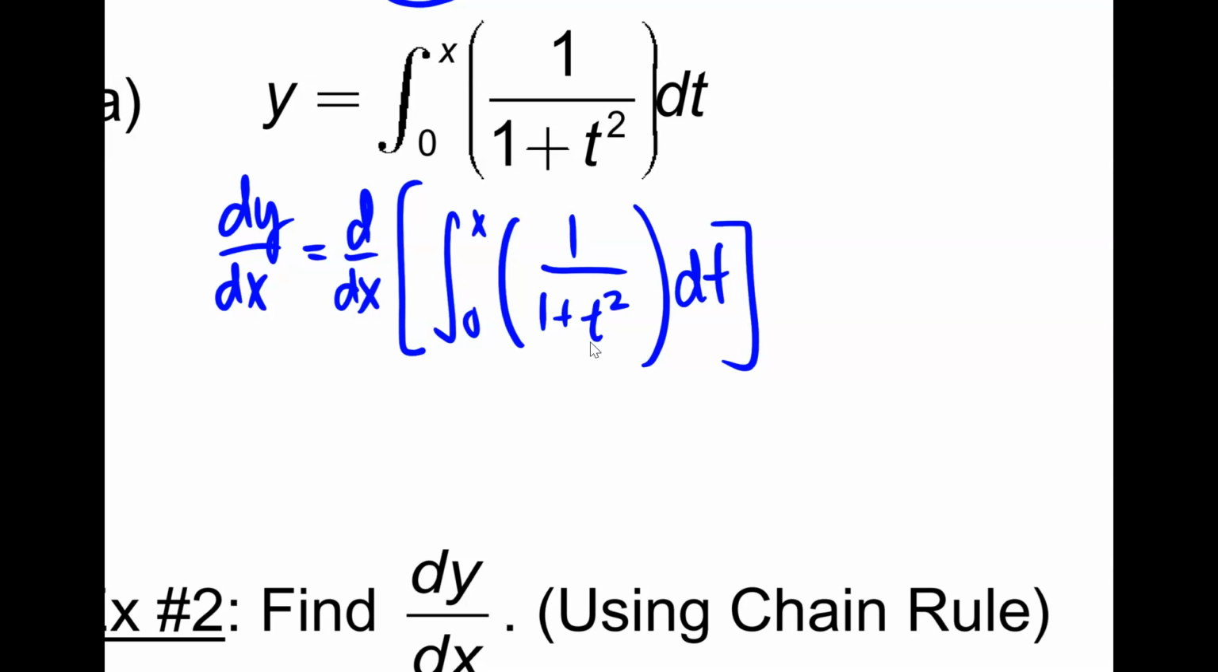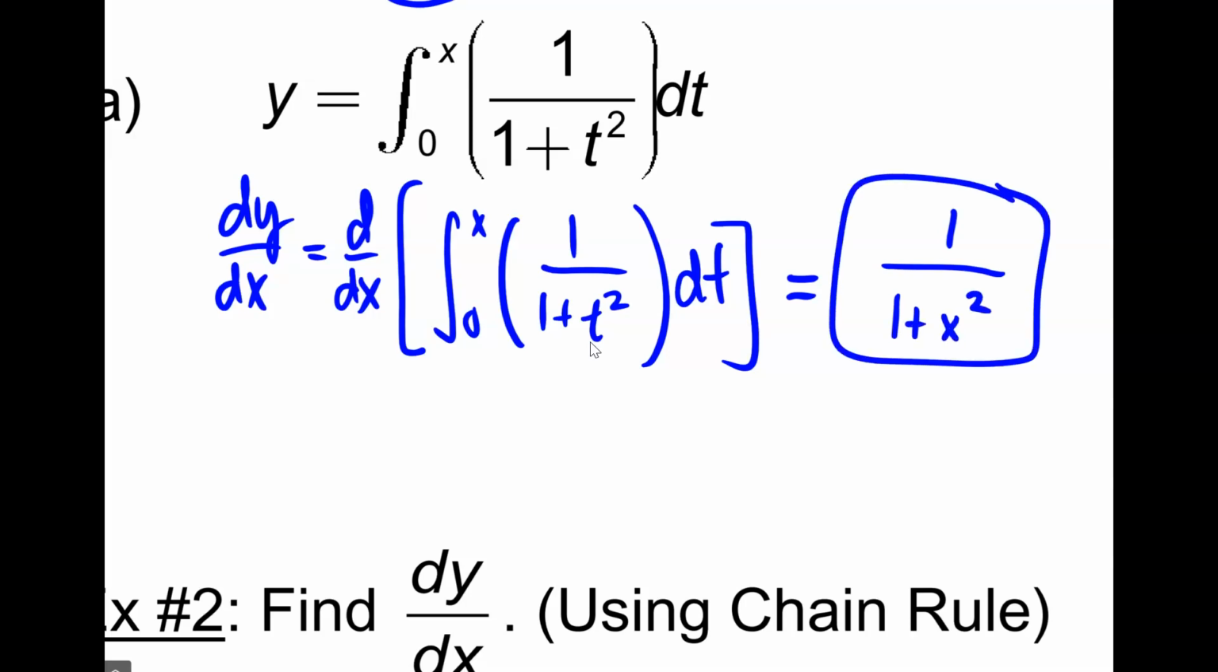So if I evaluate this, literally all I'm going to get is the exact same function, 1 over 1 plus, but I changed my variable into an x squared. This is what the answer will be. Because notice, I'm going from 0 to x, a constant to a variable. You only have to do one of them, since one of them is going to be constant, and when you take the derivative of a constant, it goes to 0.